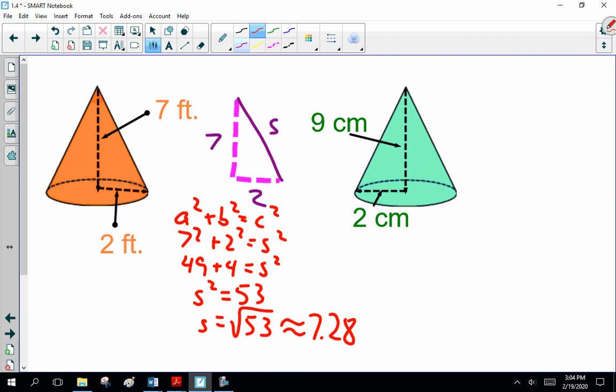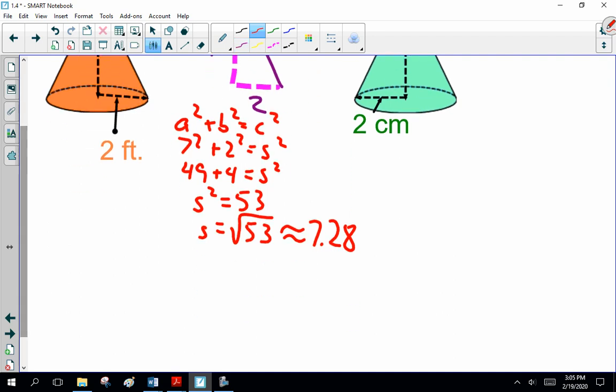I want to warn you, I was taught square root 53, so I will use that a lot in my calculations. Right? Well, grab Mr. Calculator and solve it for me. Now, once we got that, surface area, pi r squared plus pi rs. The radius here is